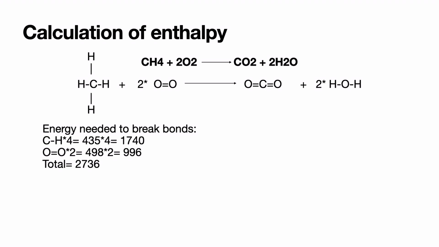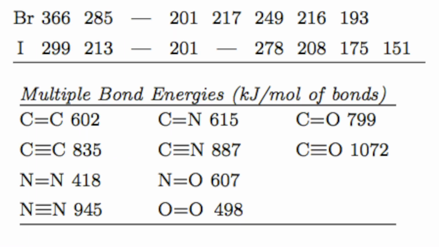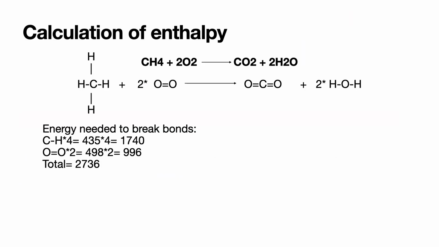Bond energy for the C-H bond is 435, and there are 4 C-H bonds in each CH4 molecule. So 435 times 4 is equal to 1740 kJ per mole. For 2 oxygen molecules, we can multiply the bond energy of the O=O bond by 2. The total energy that is required is the sum of the total bond energy of one CH4 molecule and 2 O2 molecules.